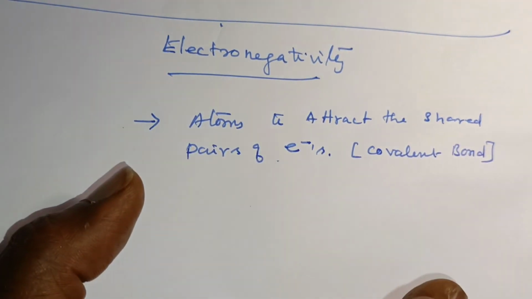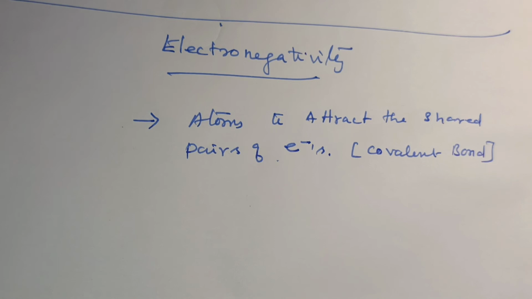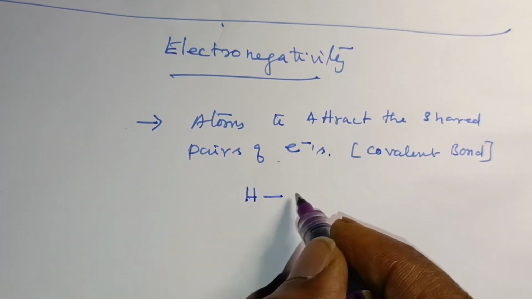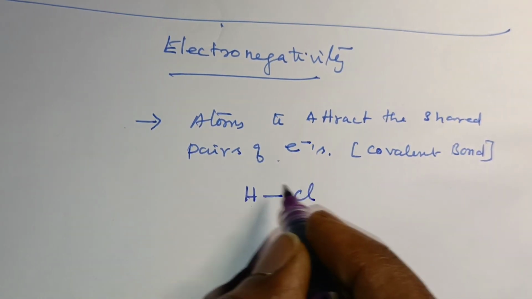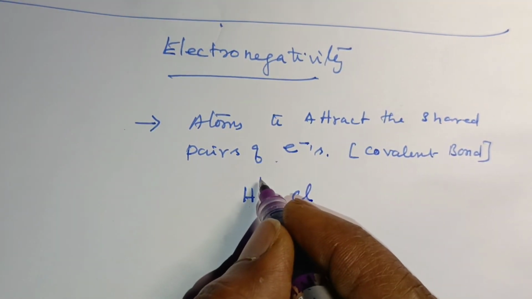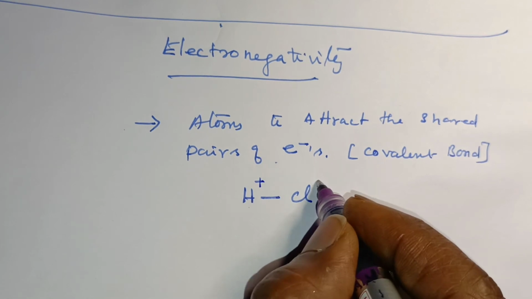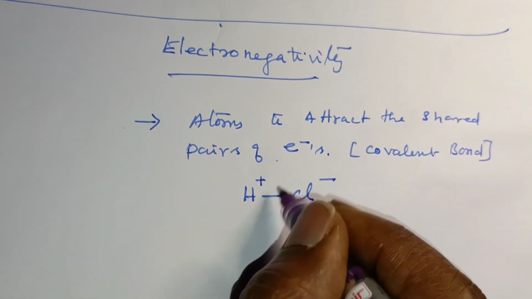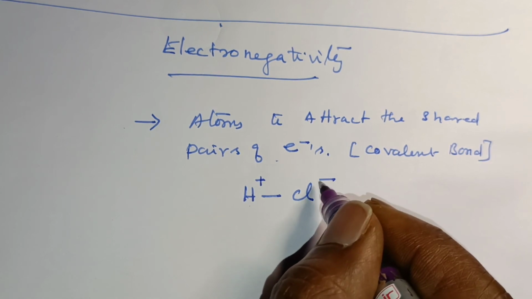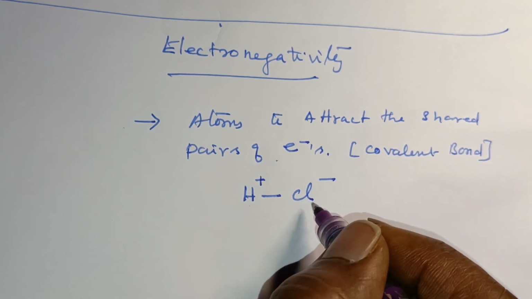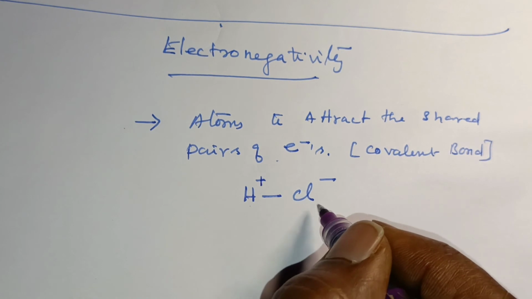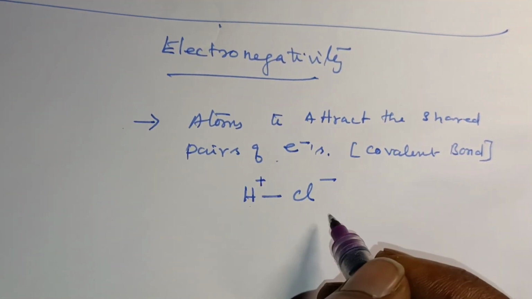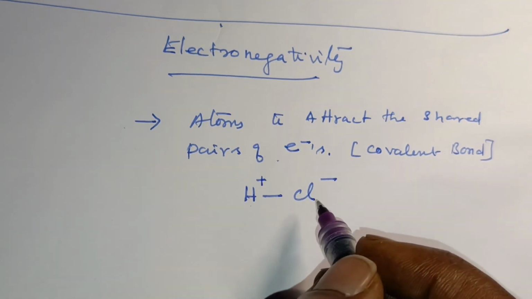That's a very simple idea: the atom can attract the shared pair of electrons. For example, HCl, H and Cl, H plus and Cl minus. Why Cl minus? Because chlorine attracts the pair of electrons. So chlorine is more electronegative than hydrogen.